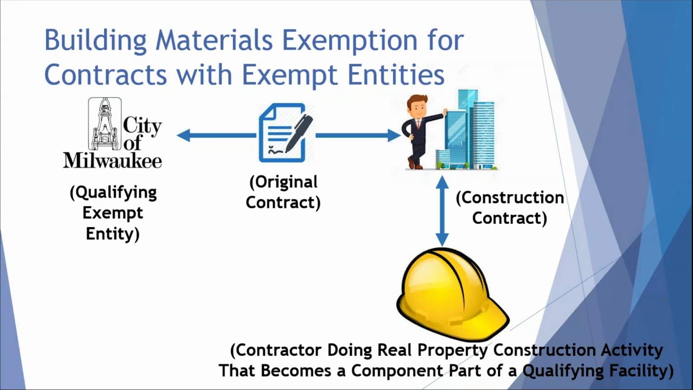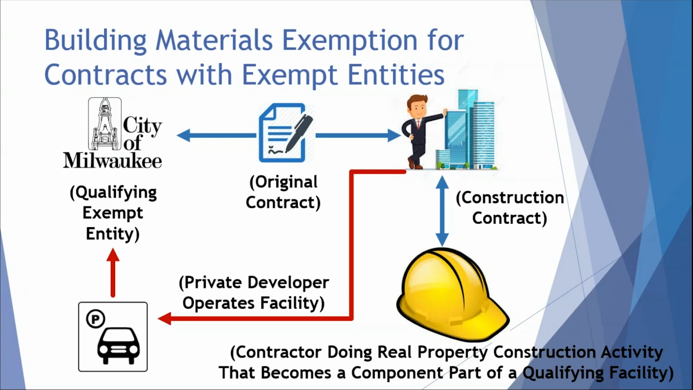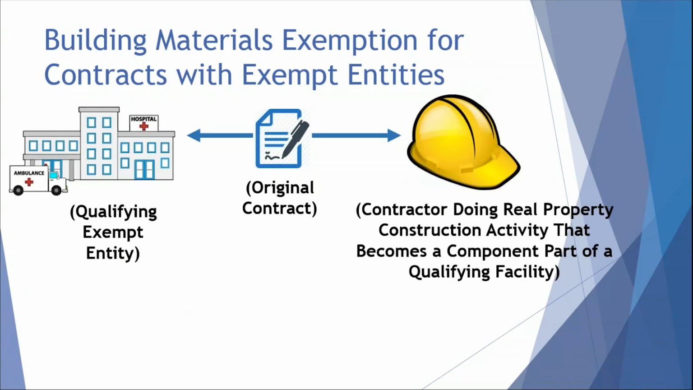A private developer has a contract dated March of 2017 with the municipality to build a parking garage. The municipality is a qualifying entity. The contract is dated after January 1st of 2016, and a parking garage is a qualifying facility. In the contract, the private developer will operate the parking garage for 2 years prior to transferring the property to the municipality. Since the property did not transfer to the qualifying exempt entity at the completion of the project, the private developer's contract does not meet the criteria to qualify for the building materials exemption.